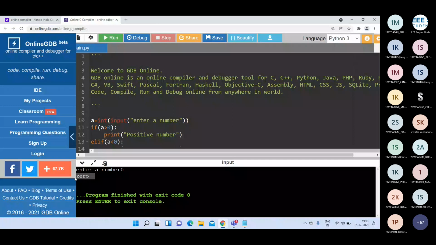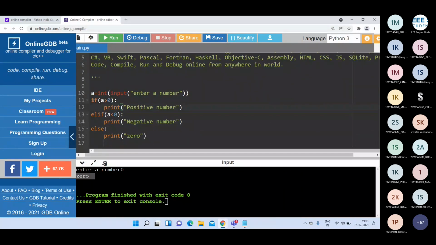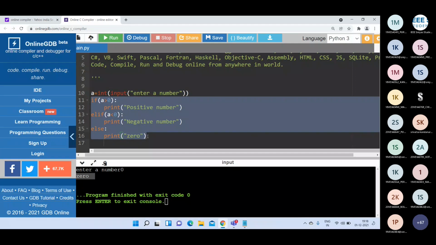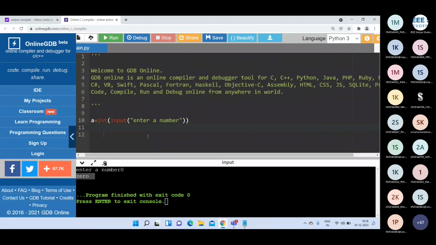So generally, whenever you want to find out the roots of a quadratic equation, or whenever you want to perform the arithmetic operations using the symbol operator, for such programs you have to use this if, elif, and else statement. Here also this entire 6 lines of code you can write in a single line.